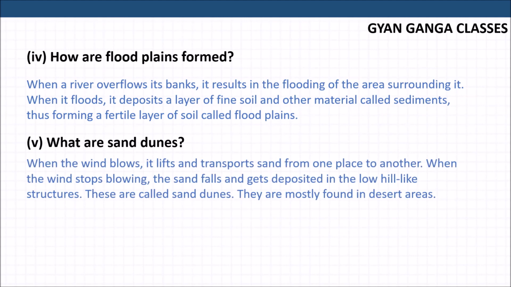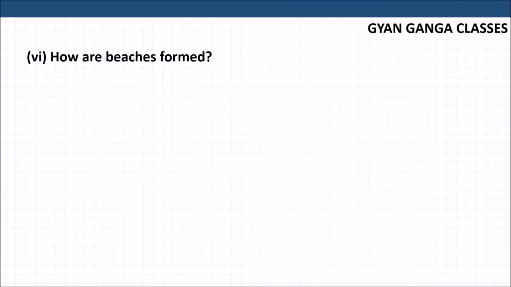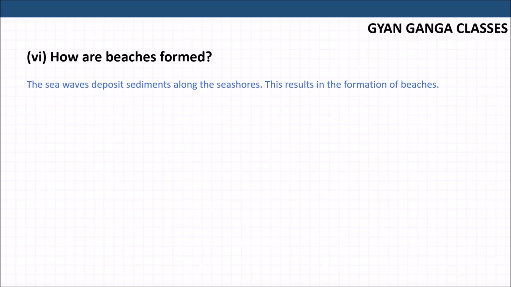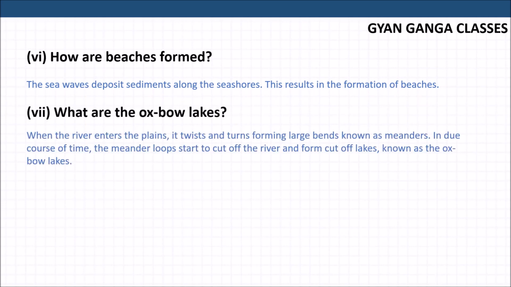When the wind blows, it lifts and transports sand from one place to another. When the wind stops blowing, the sand falls on a place and gets deposited into low hill-like structures. These are the sand dunes. How are beaches formed? The sea waves deposit sediments along the seashores. This forms the beaches.